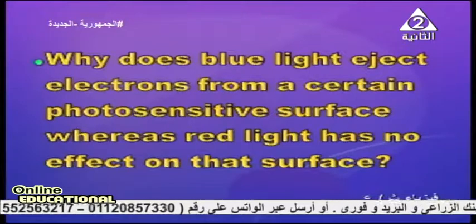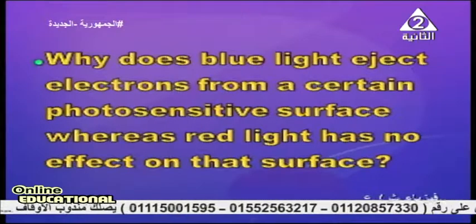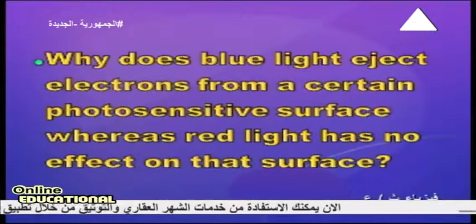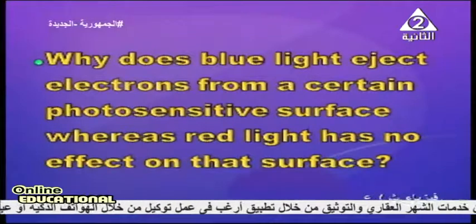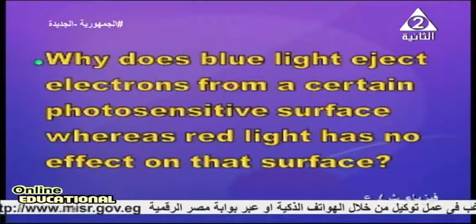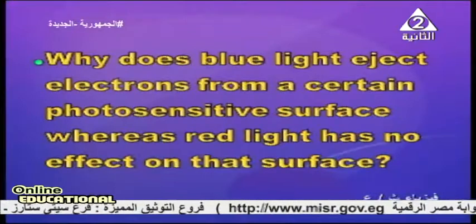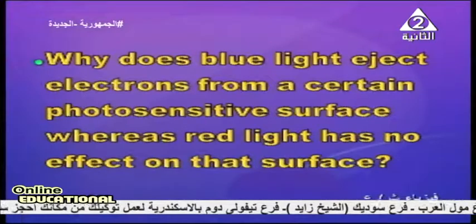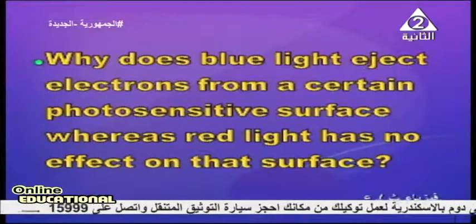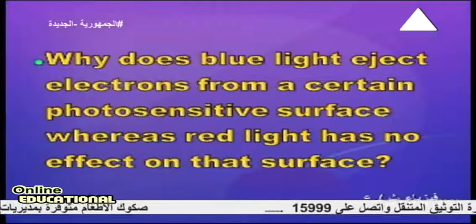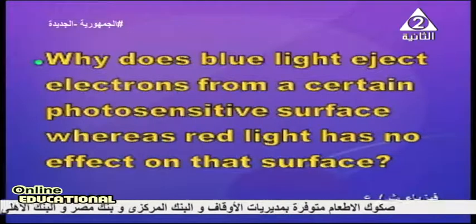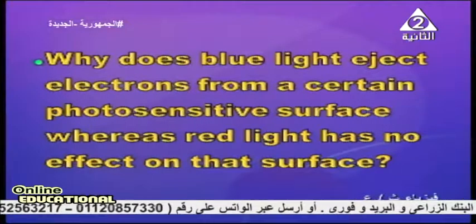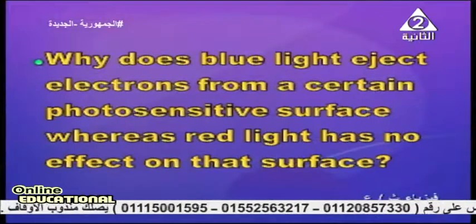We've got another question. It says, why does blue light eject electrons from a certain photosensitive metal surface, whereas red light has no effect? We used blue and red. Blue light managed to extract electrons, but red could not, even if we use very intense red light. What is the difference between red and blue? Red has the longest visible wavelength, but blue has the shortest.